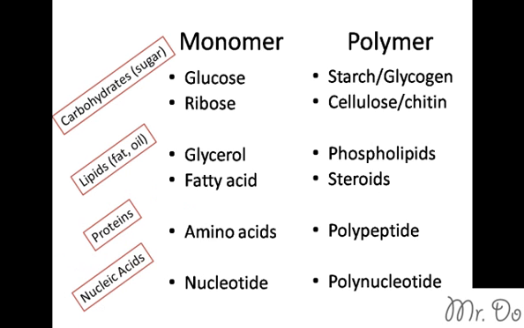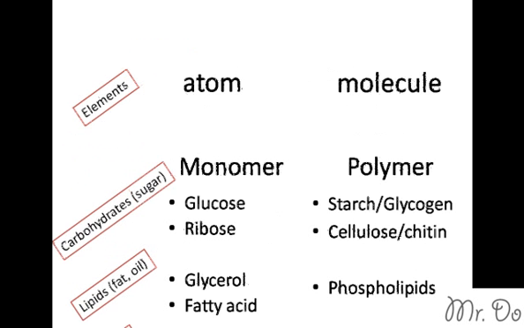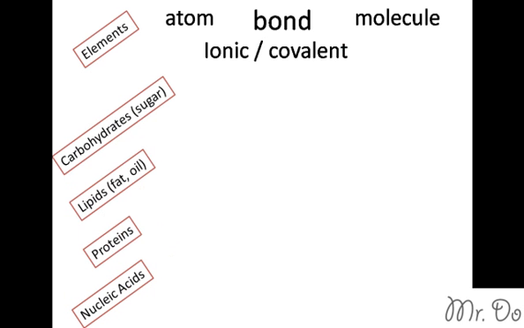Okay, now let's list the polymers of the macromolecules. Under carbohydrate, you have polysaccharides, and their examples are starch, glycogen, cellulose, chitin. Under lipids, you have phospholipids and steroids. Under protein, there's polypeptide, and under nucleic acid, you have polynucleotide. Now let's take a look back at elements. How does an atom attach to another atom and become a molecule? It's attached to another atom via bonding. There are two types, ionic and covalent.